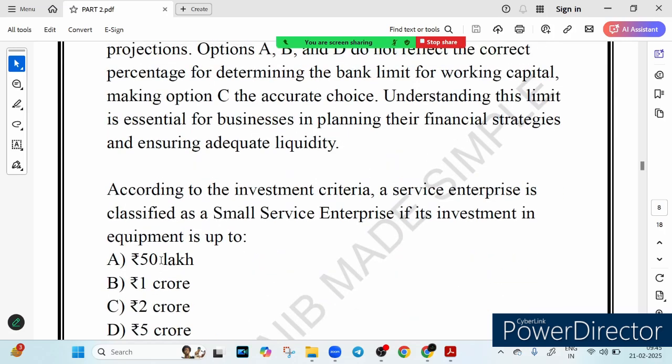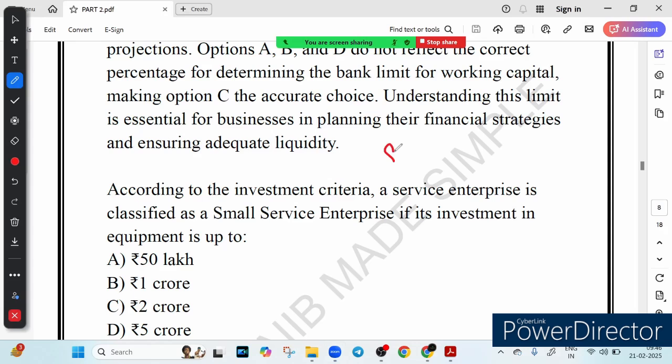Now let's see the next one. The next one is, according to the investment criteria, a service enterprise is classified as a small service enterprise if its investment in equipment is up to how much, right? Option number A say 50 lakh. What do you think? This is incorrect. 50 lakh is too low to qualify as a small service enterprise. Instead, this amount is closer for the micro service enterprise. Service enterprise, if you categorize it, there is one called micro service enterprise, there is one called small service enterprise. So the question is asking you about the small service enterprise, so it is near the micro service enterprise, so this is wrong.